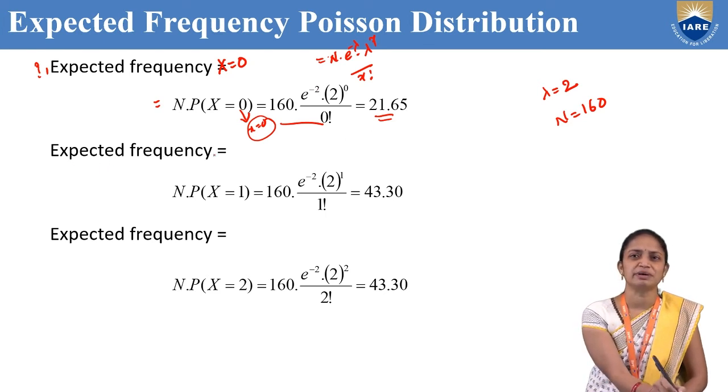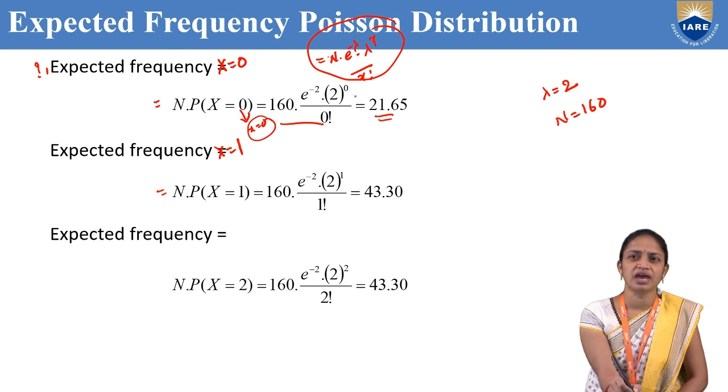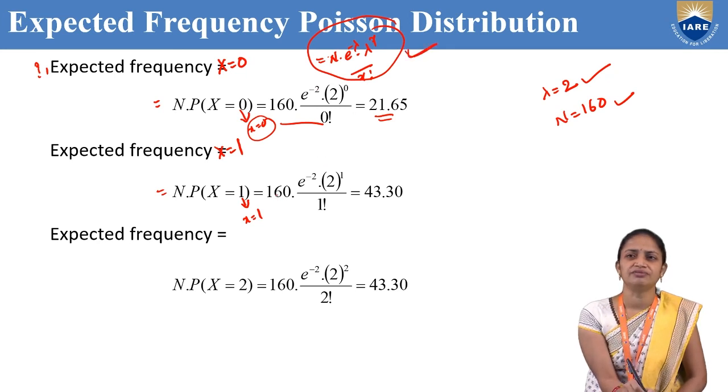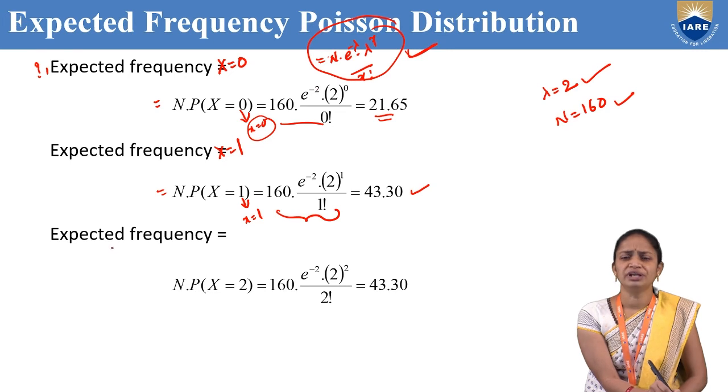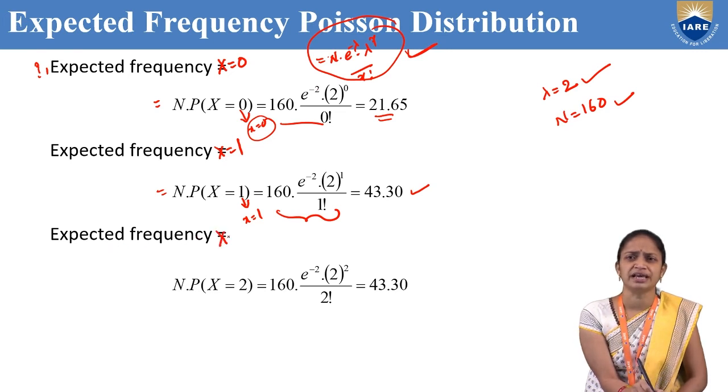Next, the expected frequency for x equal to 1, that means N into P of x equal to 1. The main formula is this one, and here we have to substitute all these values. Small x value is 1, capital N value is 160 and lambda value is 2. Substituting these values, we get 160 into e power minus 2 into 2 power 1 by 1 factorial. After simplification, we will get 43.30.